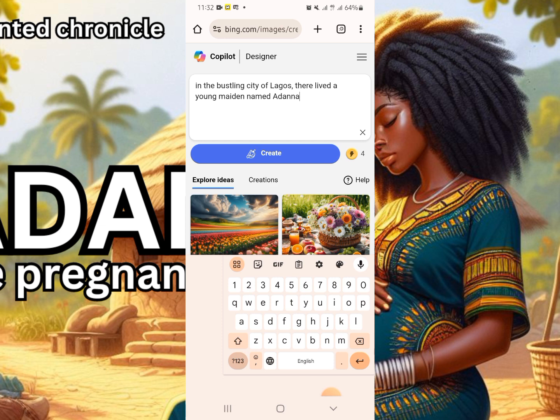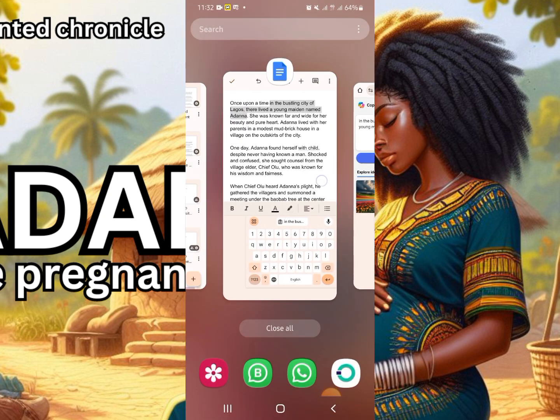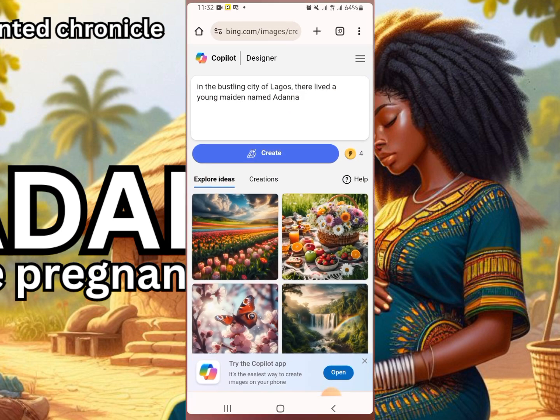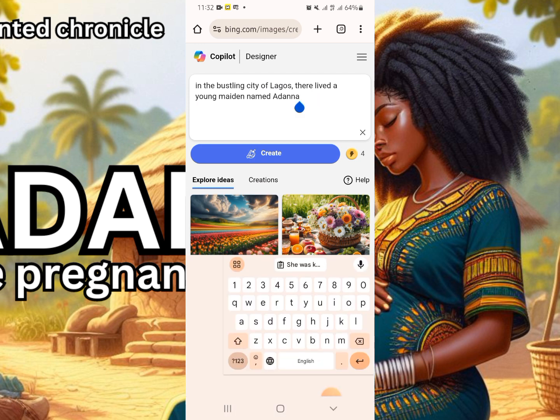So in a bustling city of Lagos, there lived a young maiden named Adana. So we go further and see they said she is pure and beautiful. So I'm going to be adding that information as well. Known far and wide for her beauty and pure heart. So I'm going to be adding this in the prompt. So I'll copy this and add it to the prompt, and then I will still be adding the one of her living with her parents in the hut.